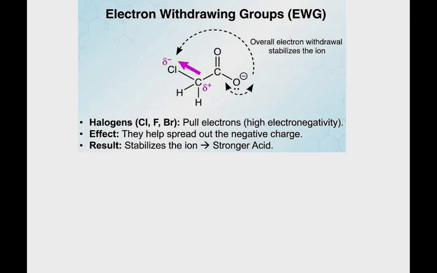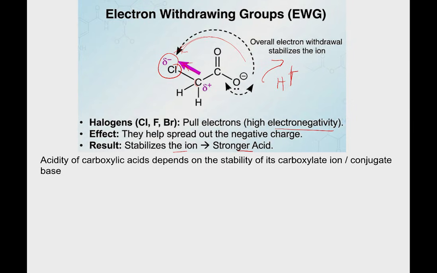Okay, the haloalkane group is attached to this one here. What happens is it will tend to pull away the electrons. Because the halogens have high electronegativity, it helps spread out the negative charge, so the electron will be pulled over this side much more, and the H+ will go out easily. So it stabilizes the ion, and the stronger the acid. So what we can say is the acidity of carboxylic acid depends on the stability of the carboxylate ion.